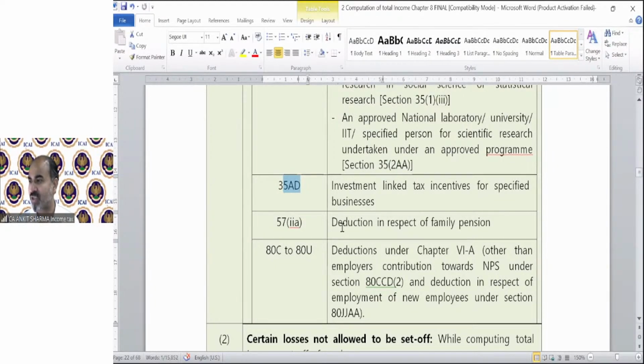Bhumika is asking, sir, if an individual or HUF opts for 115BAC, then do we have to calculate tax as per 115BAC, AMT, and normal provisions, all three ways? Yes, the answer is yes. But do not worry, in the examination the examiner might say, avoid the provision of 115BAC, and ask you only the normal tax provision. And remember, AMT will be applicable only if there is section 35AD, 10AA, or 80JJAA, 80RRB, 80QQB deduction in the question. If these five deductions are not there, then AMT will not be applicable automatically.